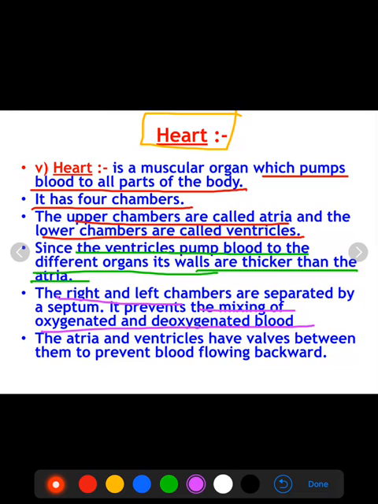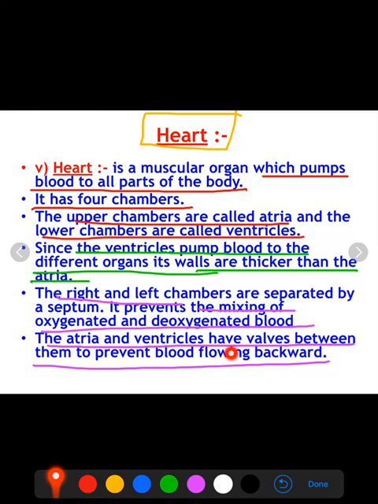Our body requires more energy, or you can say that higher animals require more energy to sustain their life processes. That's why they cannot afford the mixing of oxygenated and deoxygenated blood. All mammals have a 4 chambered heart.